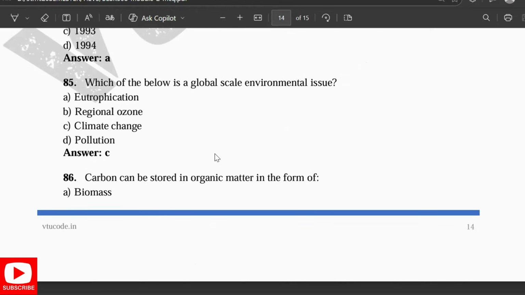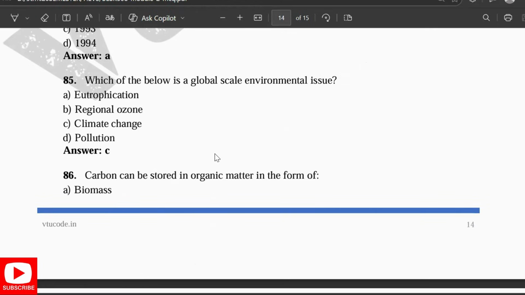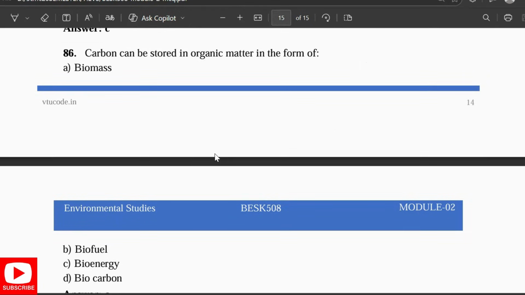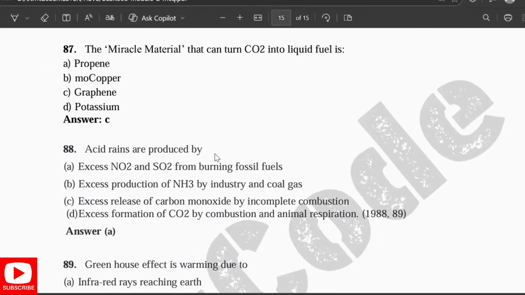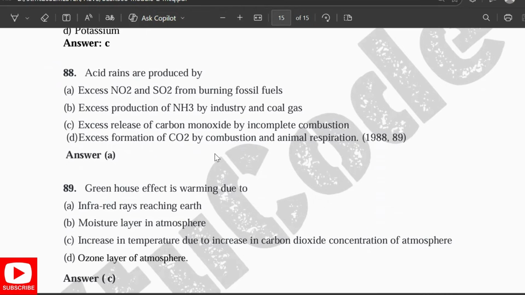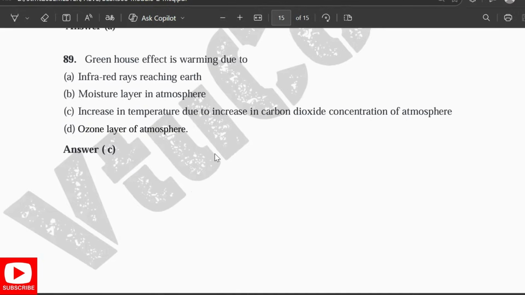The first academic publication about the ecological footprint was in 1992. Which of the following is a global scale environmental issue? Climate change. Carbon can be stored in organic matter in the form of biomass. The miracle material that can turn CO2 into a liquid fuel is graphene. Acid rains are produced by the excess NO2 and SO2 from burning fossil fuels. Greenhouse effect is warming due to increase in the temperature due to the increase in the carbon dioxide concentration of the atmosphere.